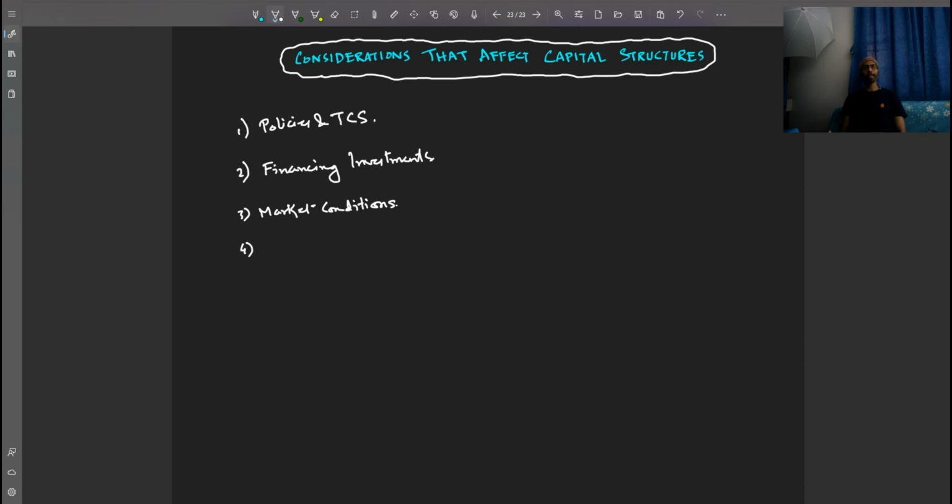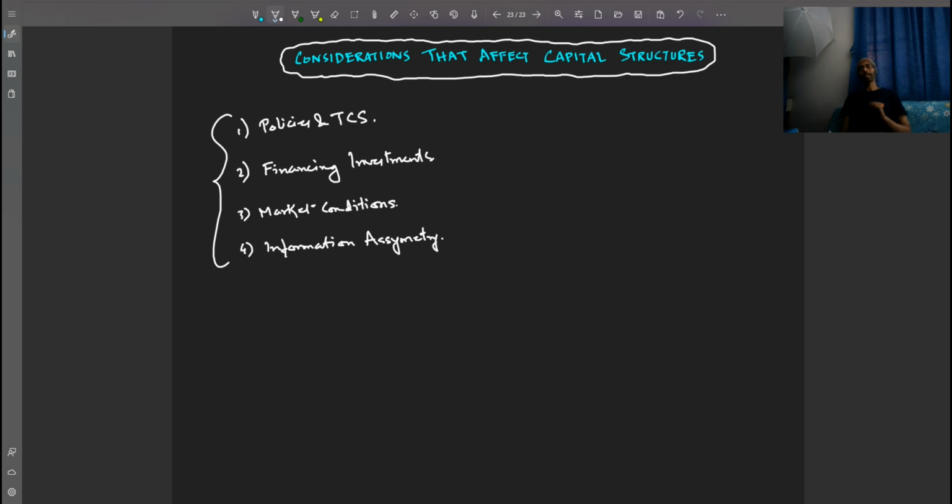The fourth one is information asymmetry. Generally, the management wants to issue capital in a way that a minimum amount of information gets leaked in the market. So these are the four factors. Let us discuss each of them in a little bit more detail.